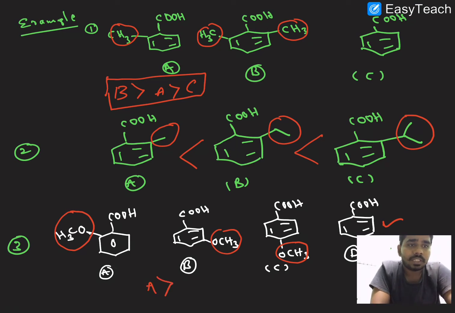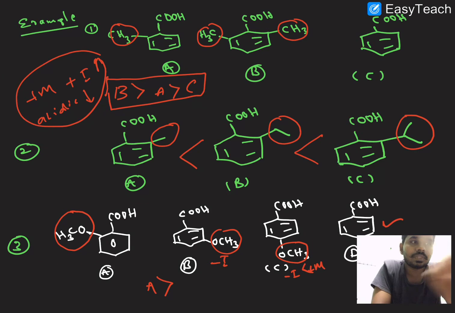Here the methoxy group acts as a minus I group, and here it acts as a minus I group as well as a plus M effect. Already we know that the plus M effect dominates over the minus I effect. We know that plus M and plus I effects decrease acidic strength.